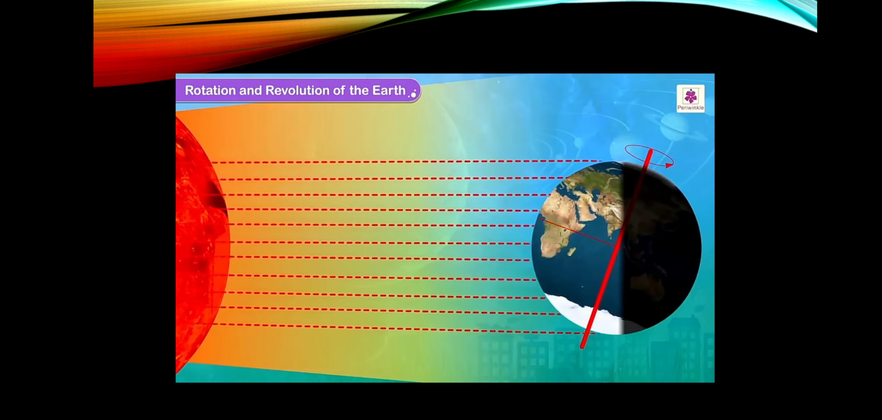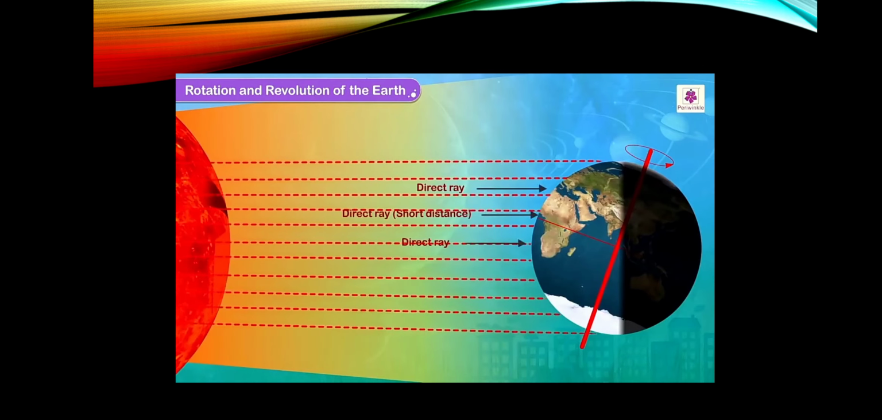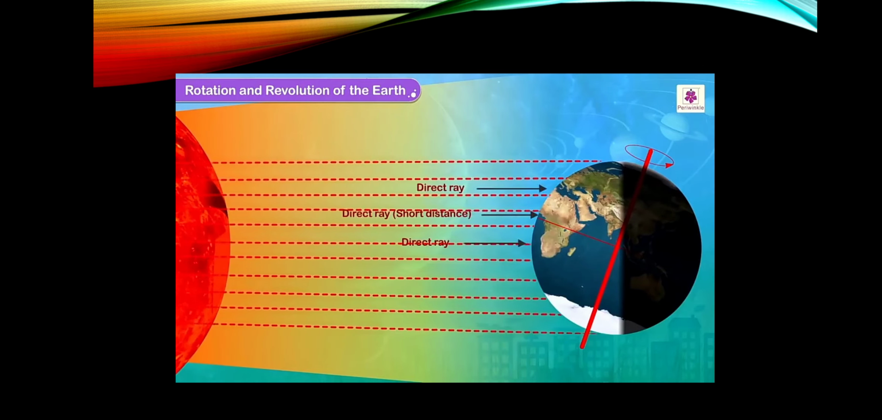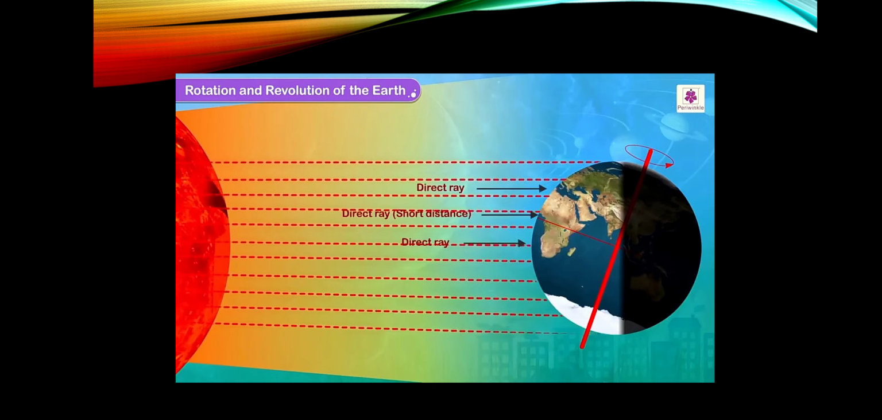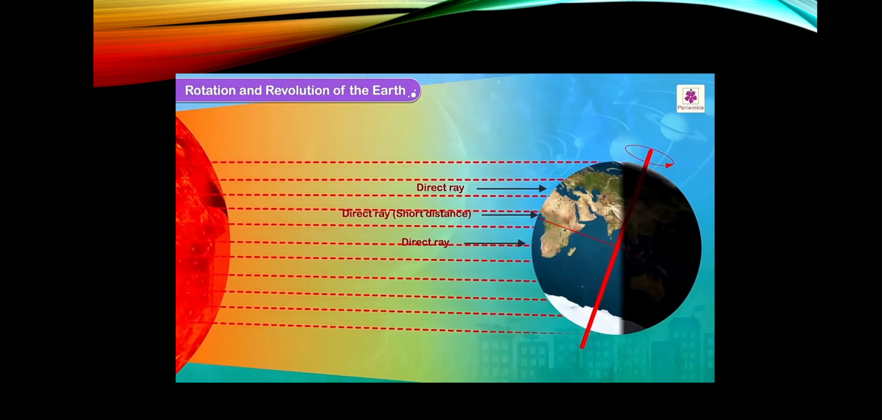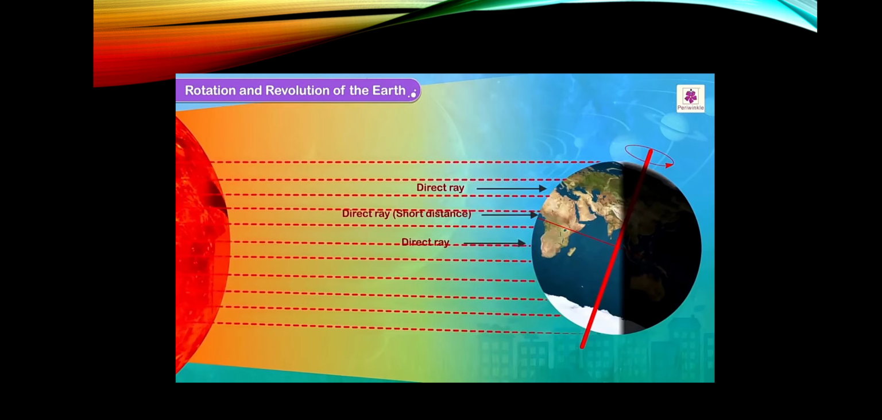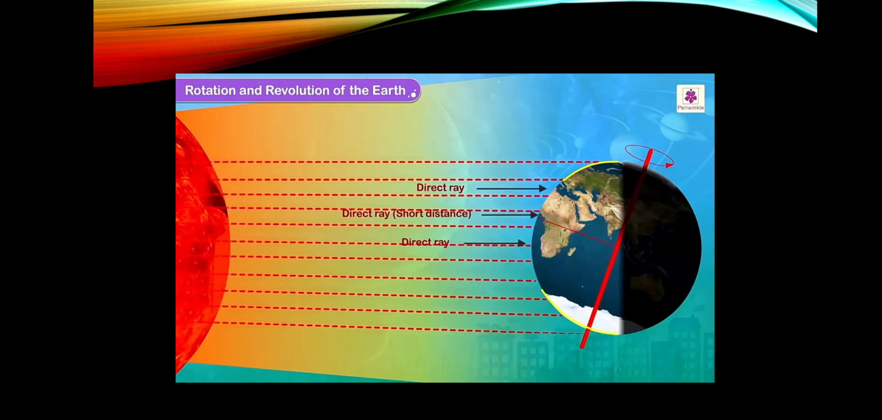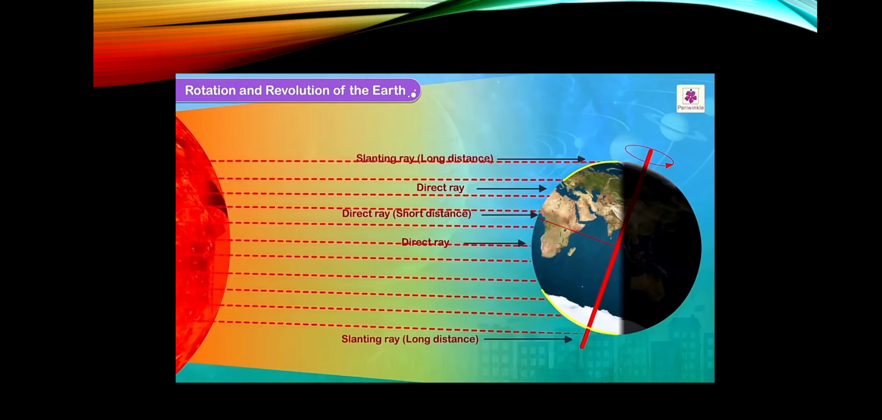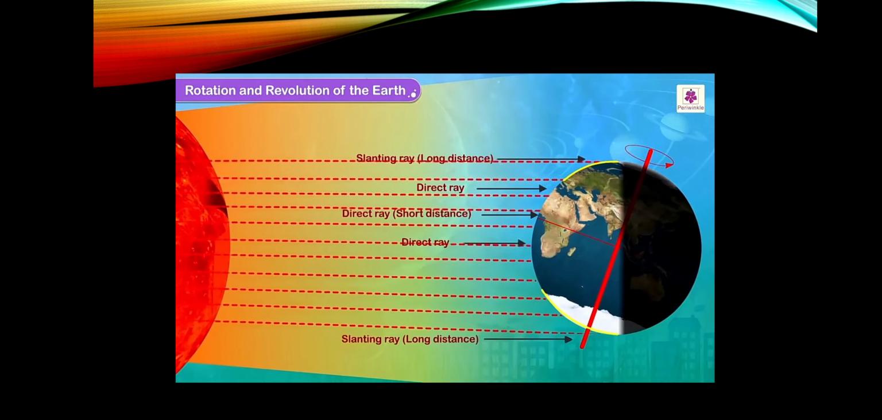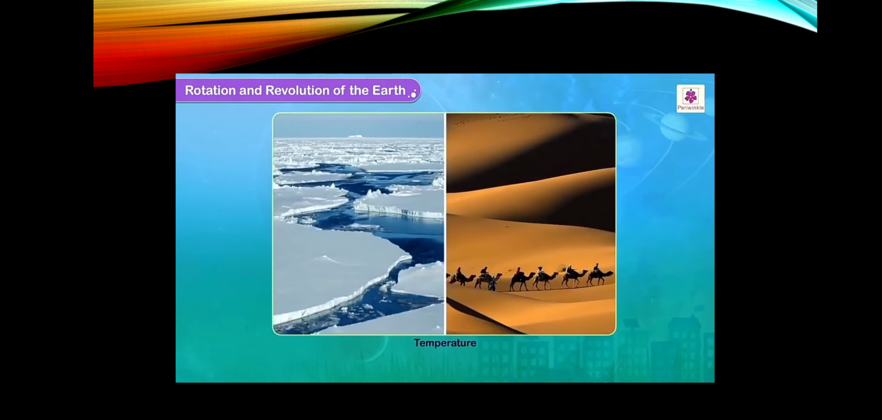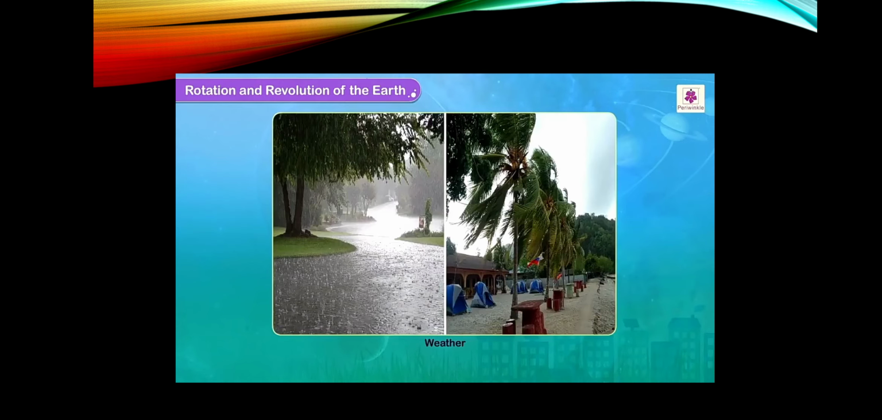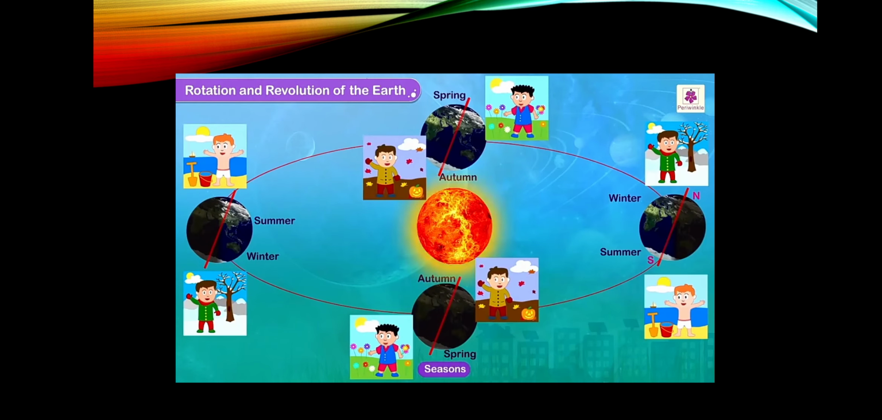The sun's rays fall directly at the equator, thus heating up the areas on that part of the earth. The poles, which are curved areas, receive slanting rays from the sun. The two movements, rotation and revolution, create variations in temperature, weather, and in the seasons.